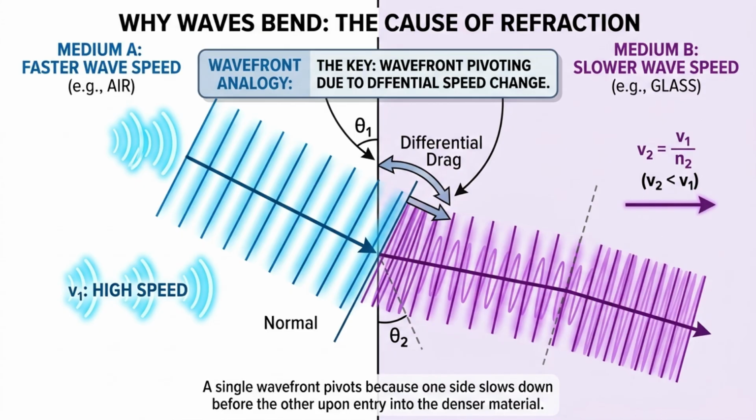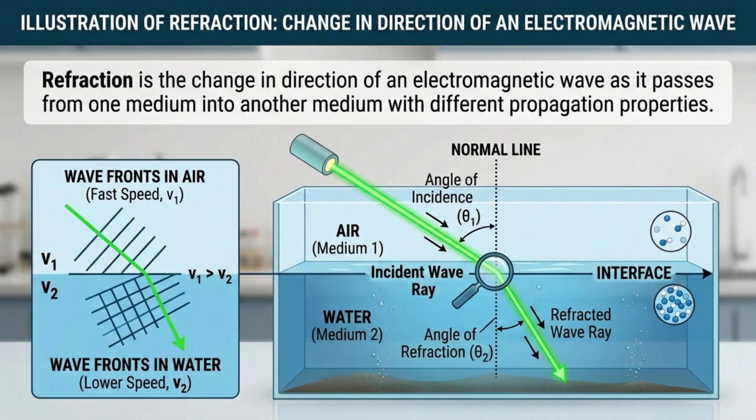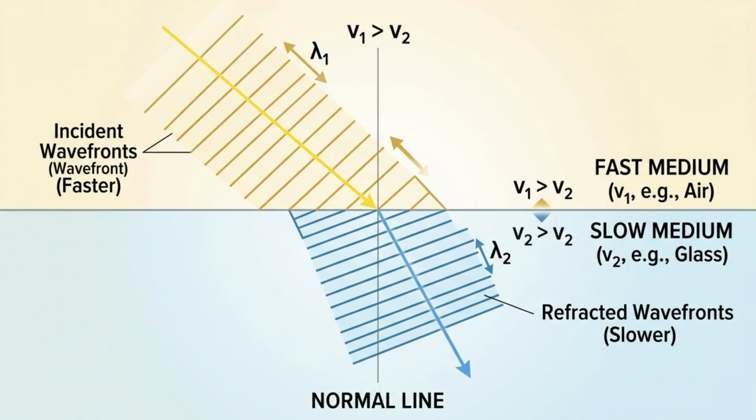The challenge is understanding why this change in direction occurs. What causes a wave to bend simply because it enters a different material? To answer this question, we need to understand refraction. Refraction is the change in direction of an electromagnetic wave as it passes from one medium into another medium with different propagation properties. The fundamental cause of refraction is a change in wave velocity.